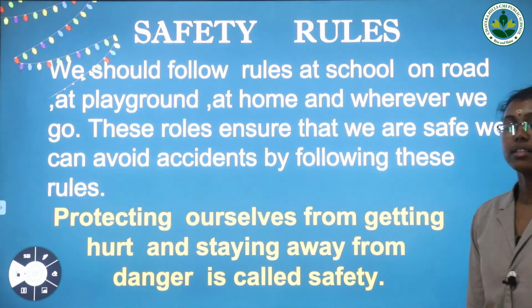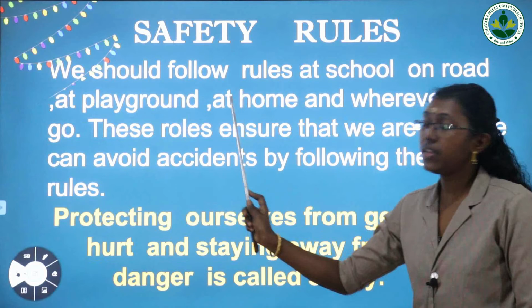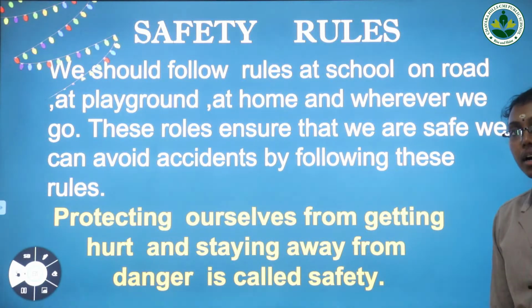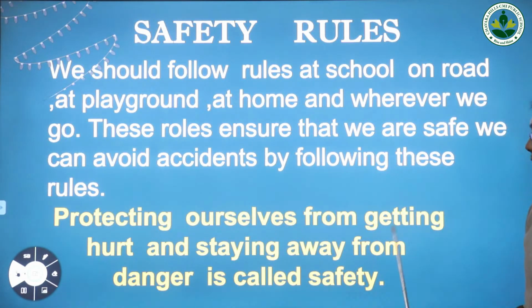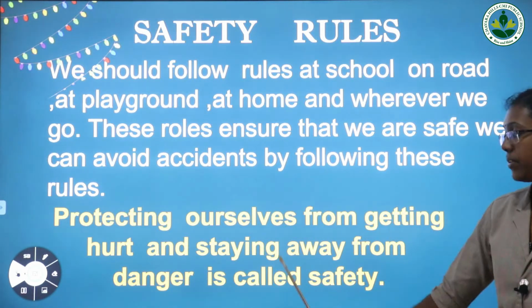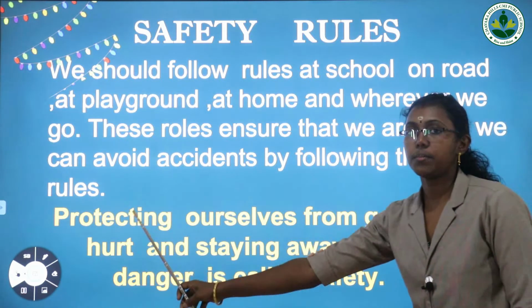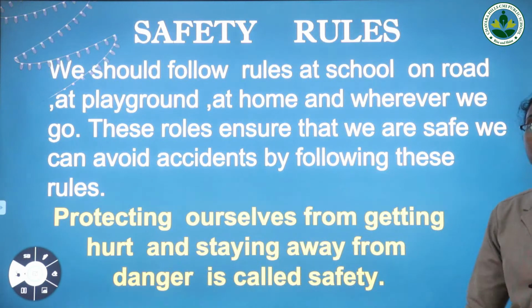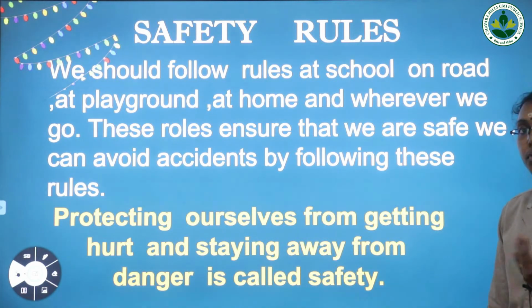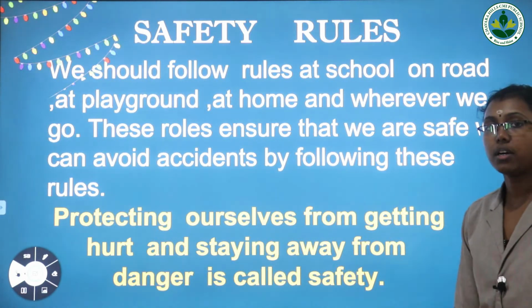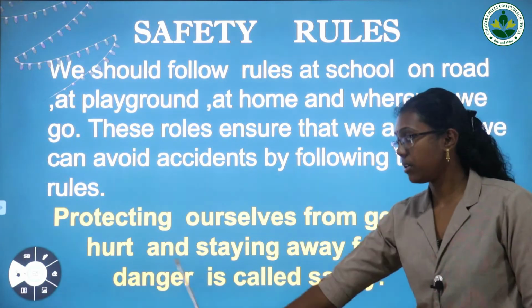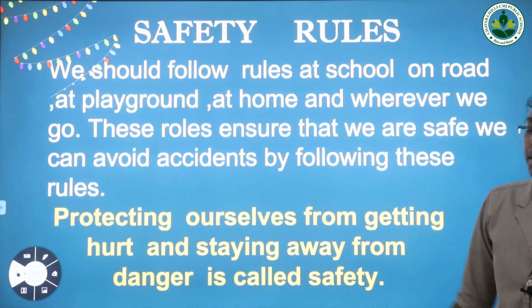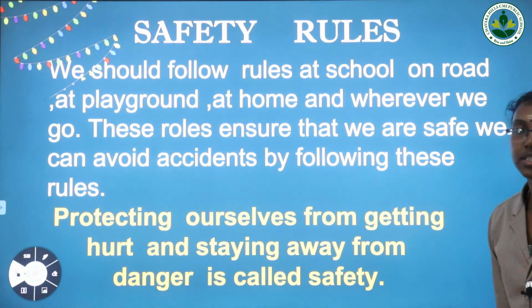We have to follow certain safety rules to be safe anywhere, in the playground, school or park where we go. Protecting ourselves from getting hurt and staying away from danger is called safety. It is the definition of safety. Protecting ourselves from getting hurt; hurt means any injuries or any accidents. We have to get protection from injuries, and stay away from danger. We have to leave the area wherever danger is there. That particular term is known as safety.